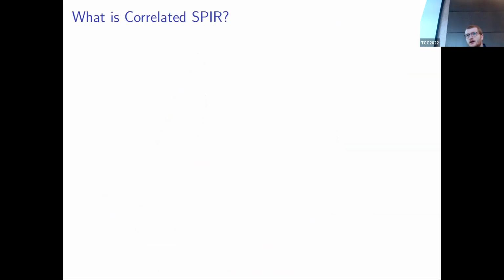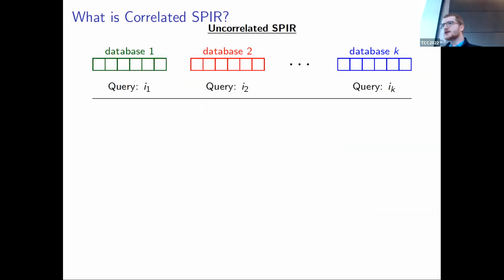So I want to emphasize that what we are trying to do: we have a single client and a single server, and these two entities are trying to do a lot of PIRs. So if there was no correlation, all of the databases are independent, all of the queries are independent. You can't do much here.